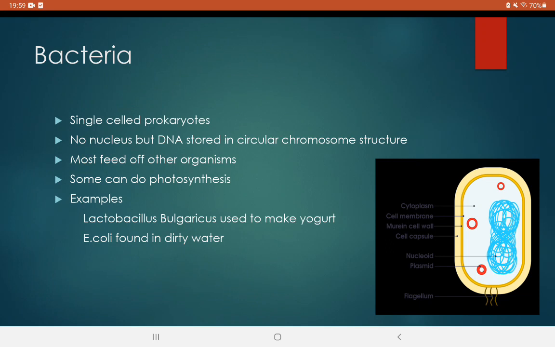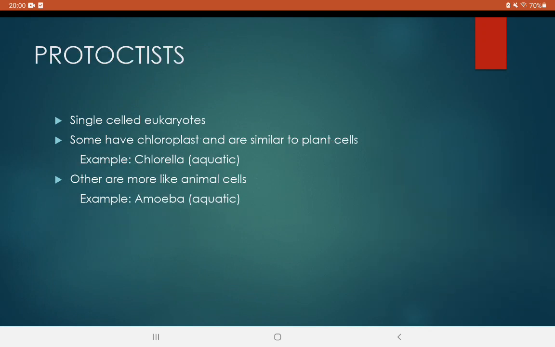Now, if we come to bacteria, these are single-celled prokaryotes. They have no nucleus, but DNA is stored in a circular chromosome structure. Most feed off other organisms, and some can do photosynthesis, but not all. Examples include Lactobacillus bulgaricus, used to make yogurt, and E. coli, found in dirty water. Protoctists are single-celled eukaryotes. Some have chloroplasts and are similar to plant cells, for example chlorella, which is aquatic. Others are more like animal cells, for example amoeba.